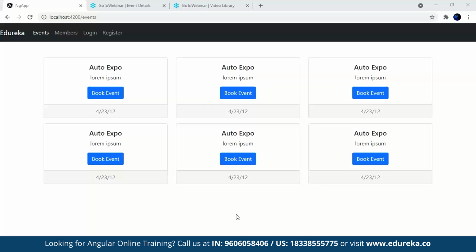Before we get started with the demonstration, let's look into the use case scenario for today. So here I've created a demonstration application. The first thing that we're going to see is events. These are random sample events which we can access. Next, we have members in our navigational column. Here, the same events are being accessed, but they are private.